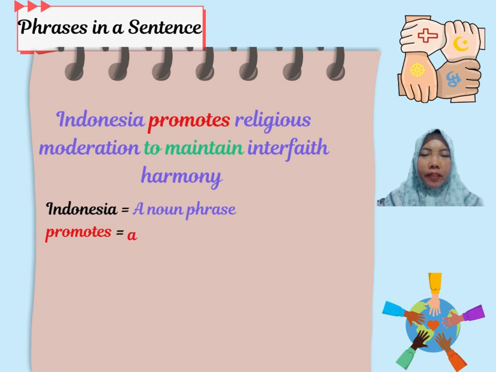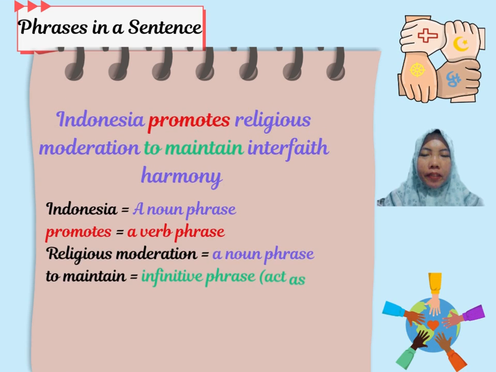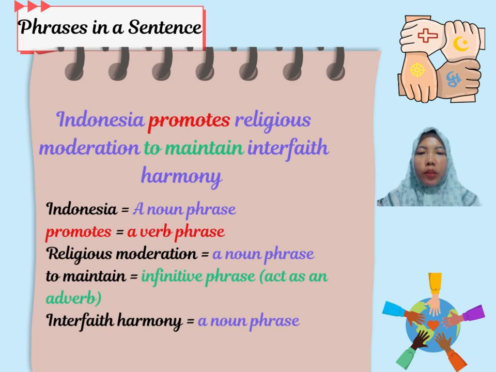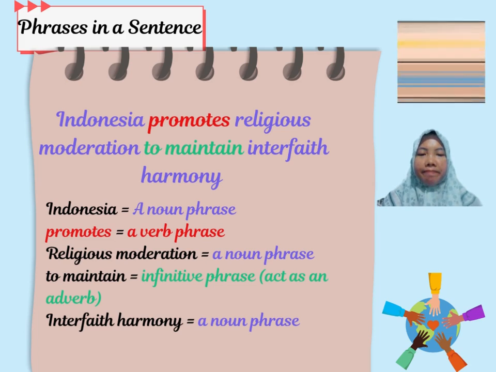Let's put all of the types of phrases into a complete sentence. Here is the example. Indonesia promotes religious moderation to maintain interfaith harmony. In this example, many different phrases are used. Number 1 is a noun phrase, as in Indonesia, a verb phrase, as in promotes, another noun phrase, as in religious moderation, an infinitive phrase, which acts as an adverb, as in to maintain, and another noun phrase, which is interfaith harmony.